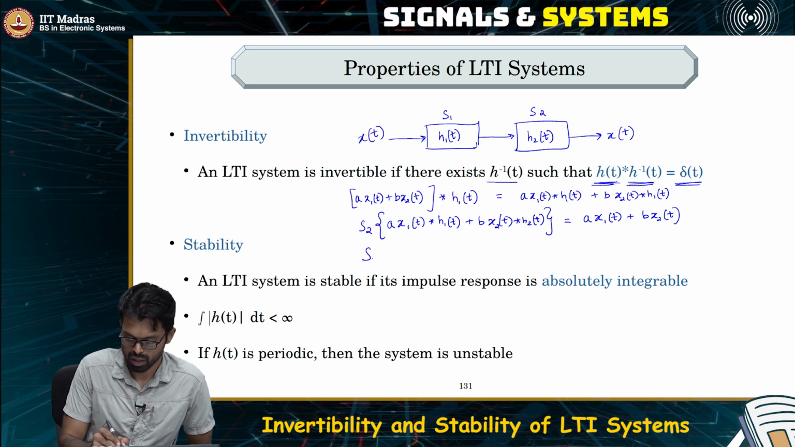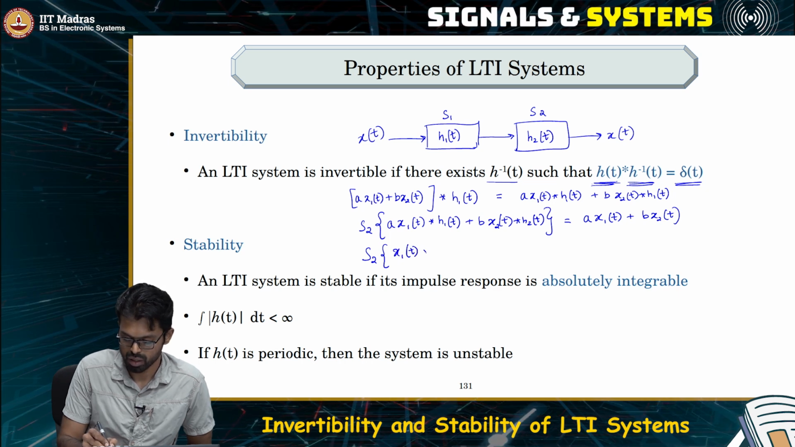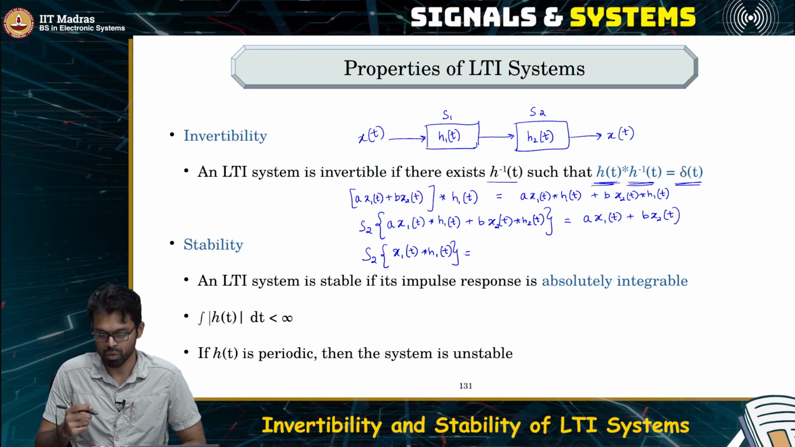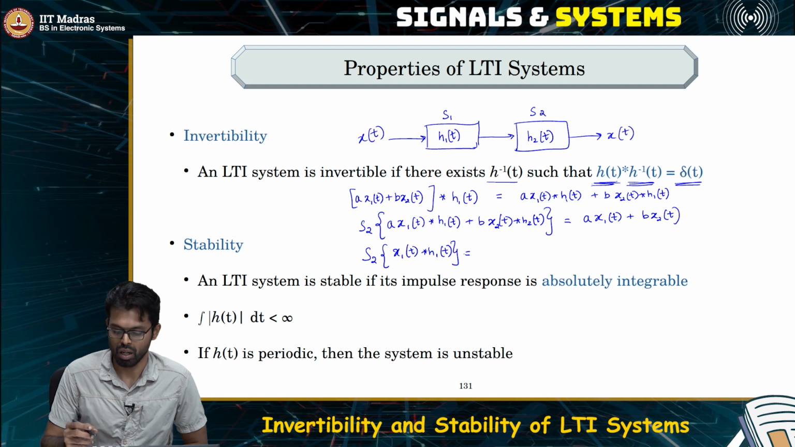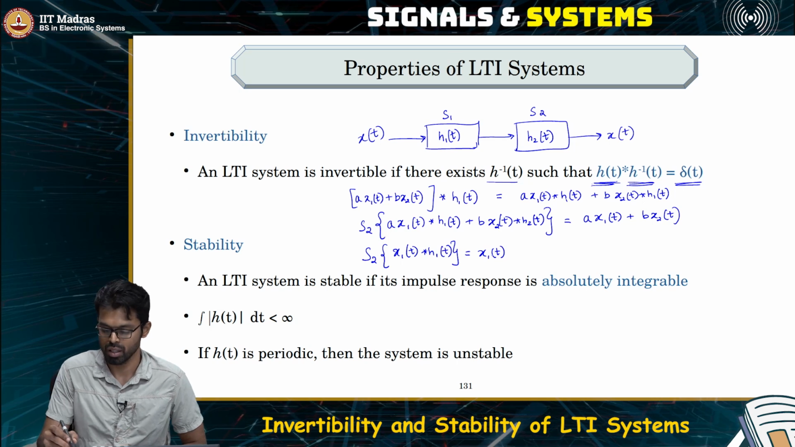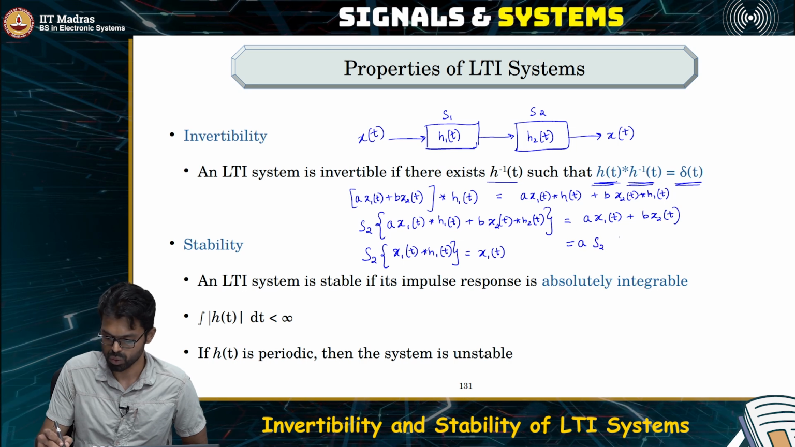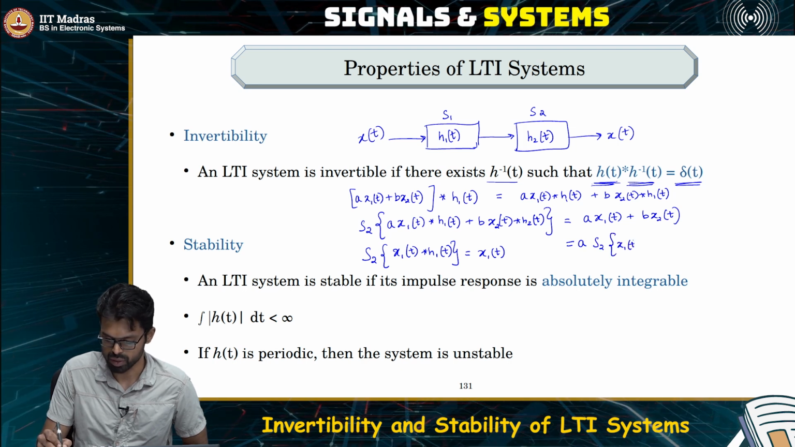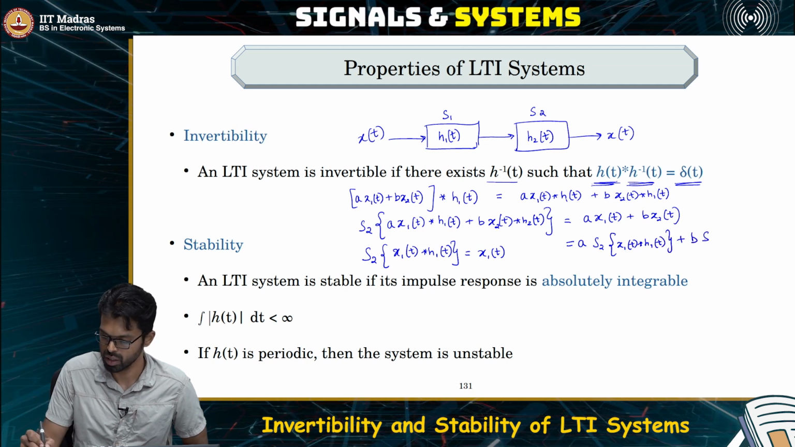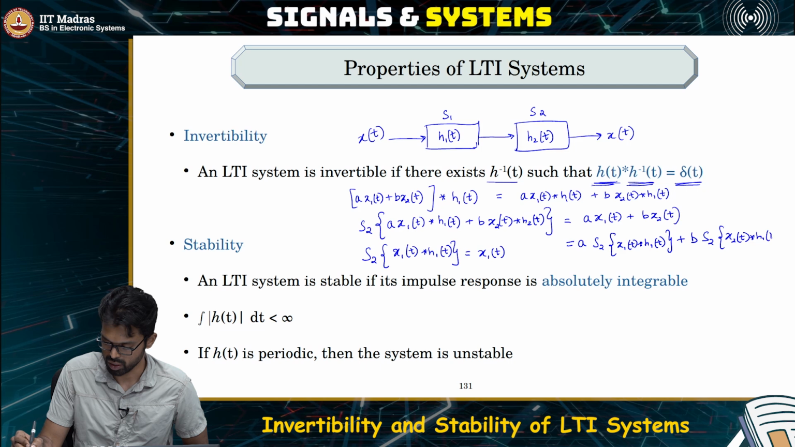But remember that if we feed in simply x1 of t convolved with h1 of t to this system S2, what would have been the output? Because it is the inverse, the output should have been x1 of t itself, right? Which means you can rewrite this entire expression here as a times S2 of x1 of t convolved with h1 of t plus b times S2 of x2 of t convolved with h1 of t.